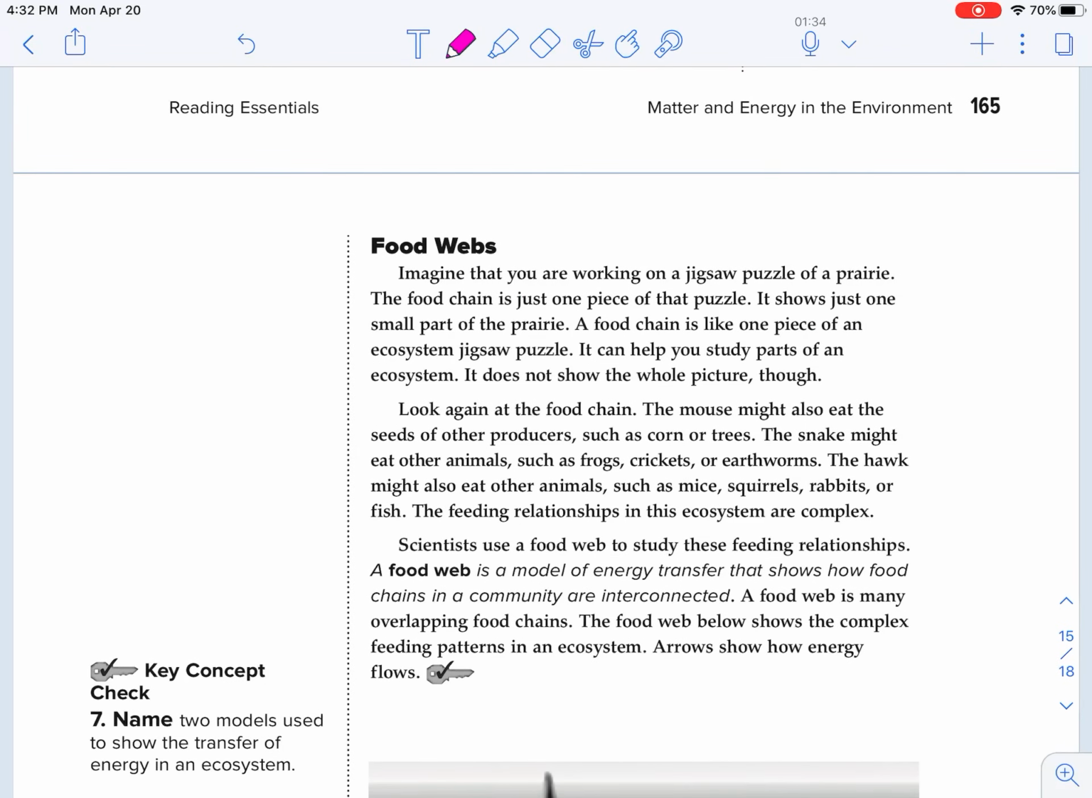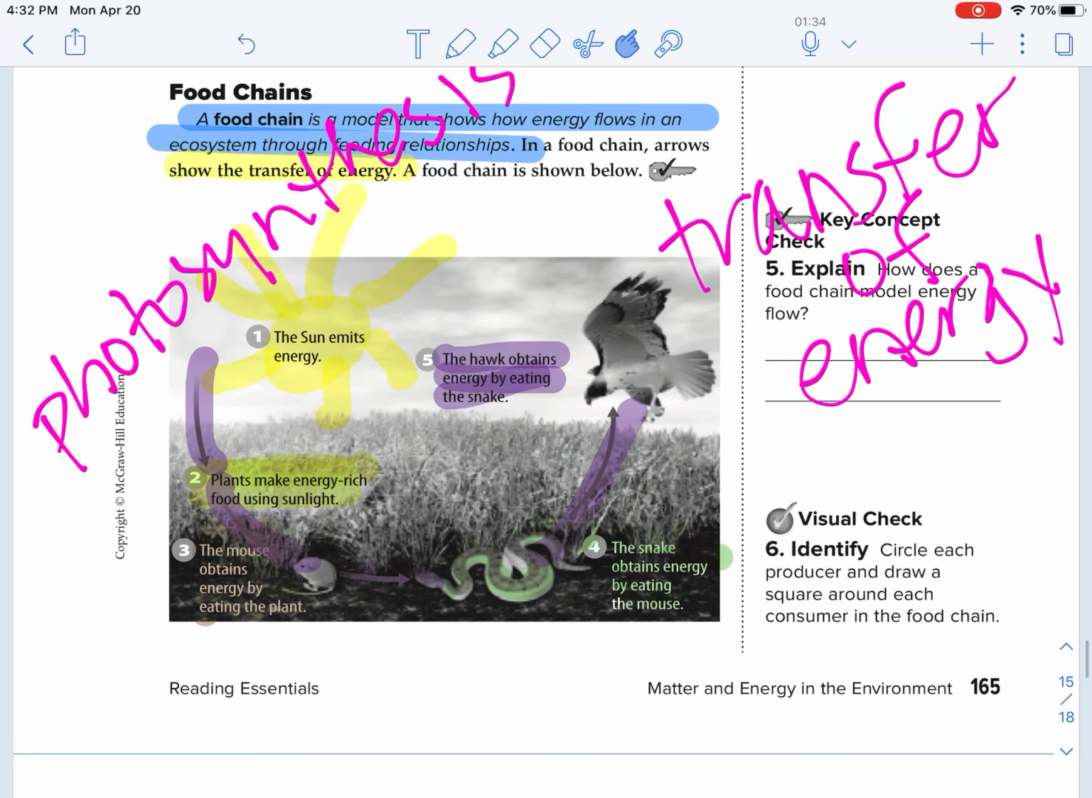Food webs. Imagine that you are working on a jigsaw puzzle of a prairie. A food chain is just one piece in that puzzle. It just shows one small part of the prairie. A food chain is like one piece of an ecosystem jigsaw puzzle. It can help you study parts of an ecosystem. It does not show you the whole picture, though. So, for example, if we look up here, we know that this food chain is just showing one feeding relationship.